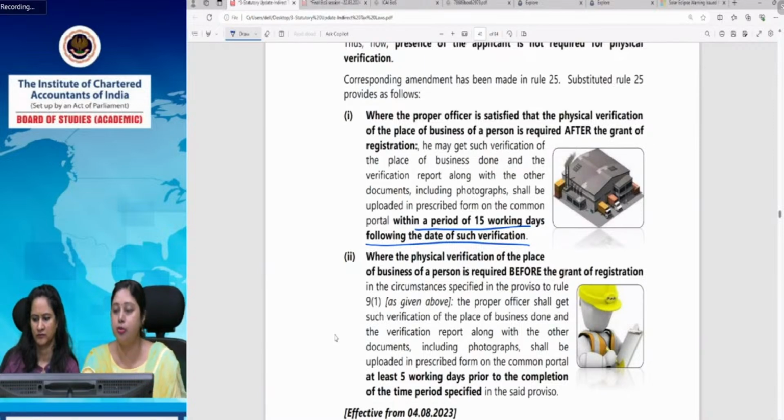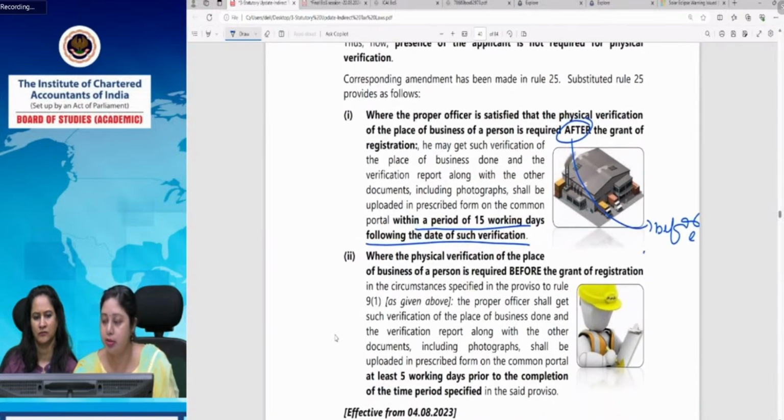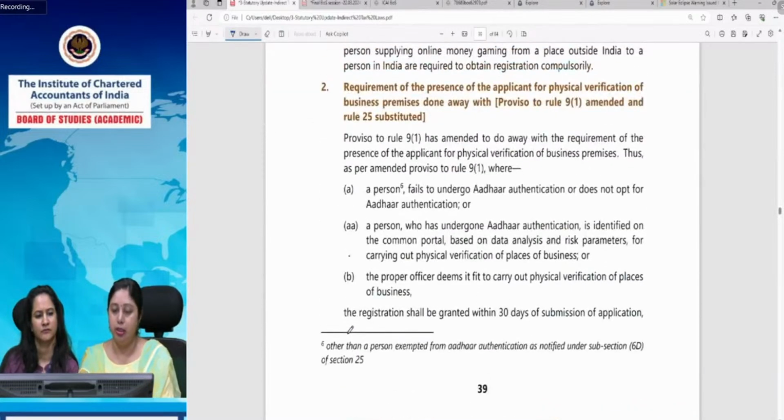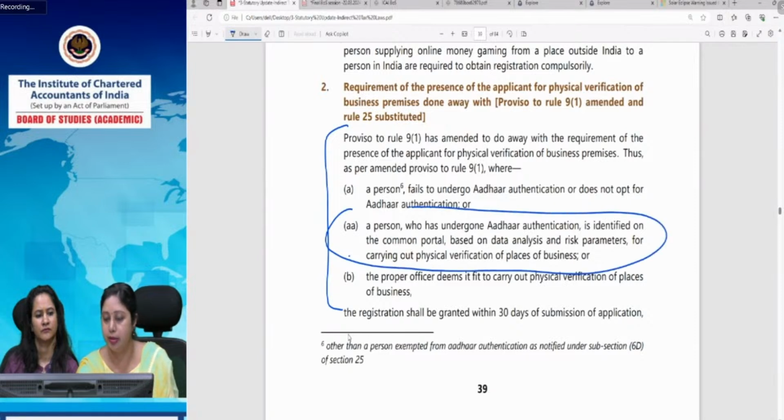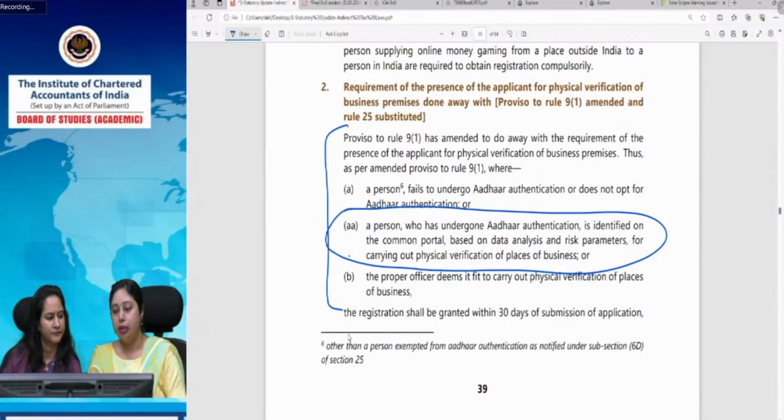Earlier, the provision used to say either after or before. And what were the cases where verification was required before granting registration? This was a change which happened last year, because I told you that last year this process started, that in some states, on the basis of data analysis, risk parameters shortlist some applicants for Aadhaar authentication and physical verification.